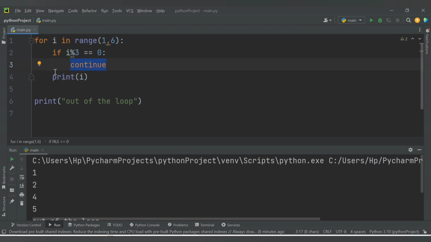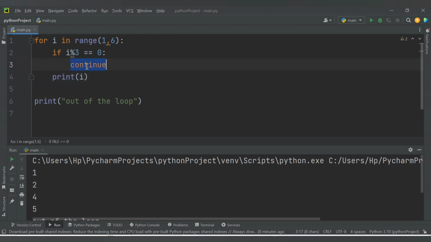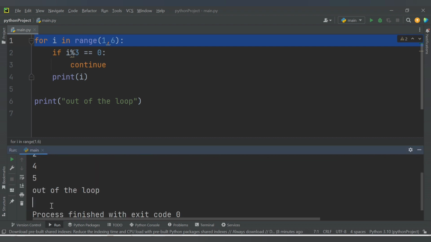So it will not execute the remaining steps inside the for loop, it will directly take control to the next iteration. Once it executes the statement here, 3 divided by 3 is equal to 0, so it will say continue and directly come to the start of the for loop. So it will have the next iteration, where we have the value of I as 4. Is 4 divided by 3 equal to 0? No. So it will print the value 4. Next time 5. And once it comes out of the loop, we have the statement outside of the loop.